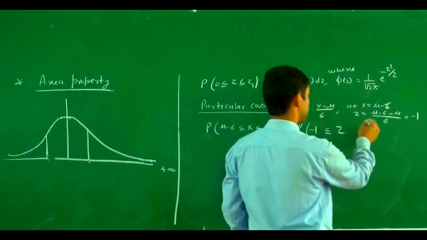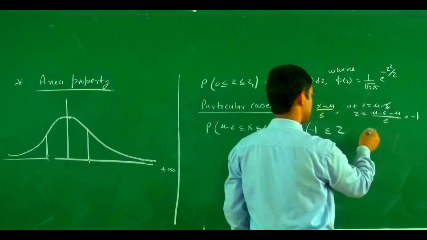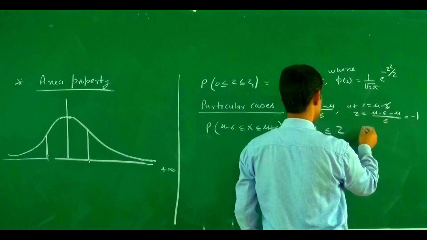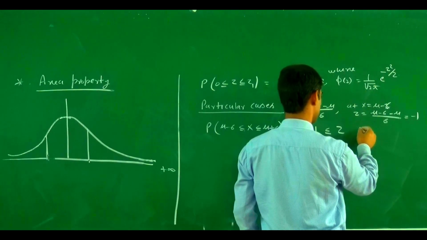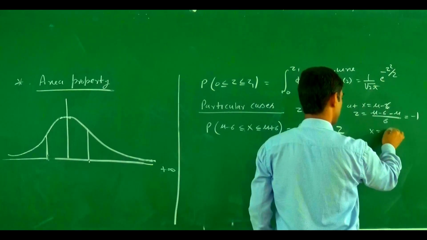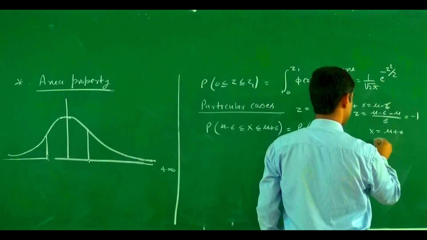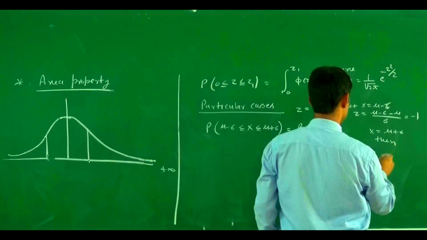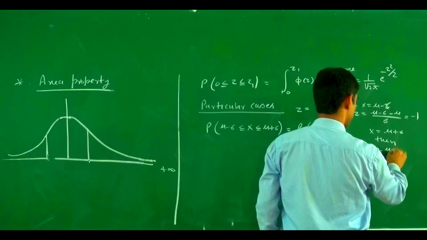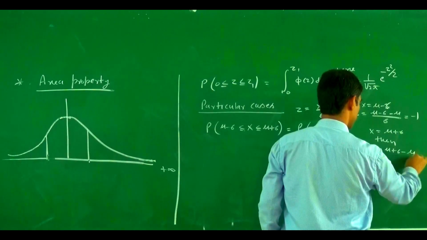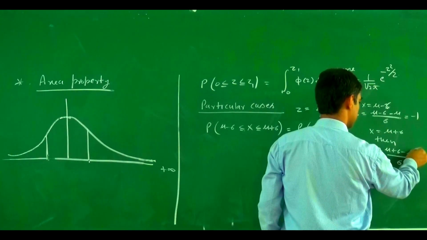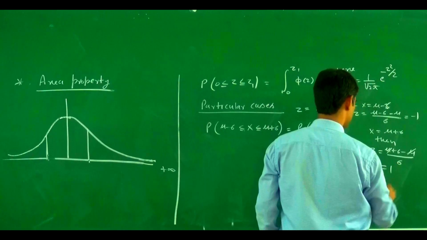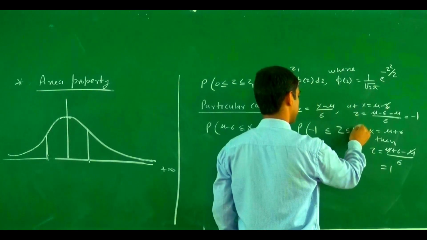Similarly, if you put x equal to mu plus sigma, then z equals mu plus sigma minus mu divided by sigma. The mu cancels out, and the value of this one is 1.